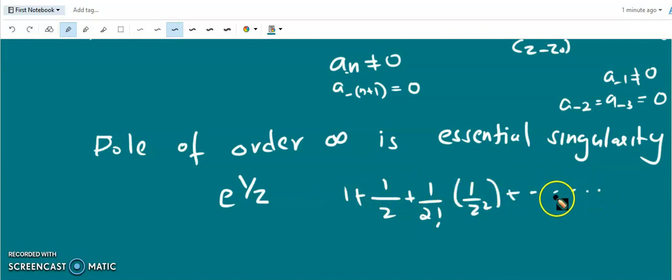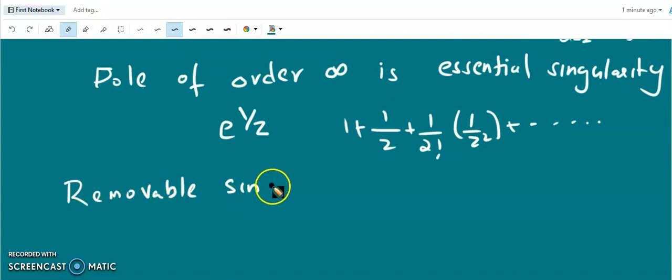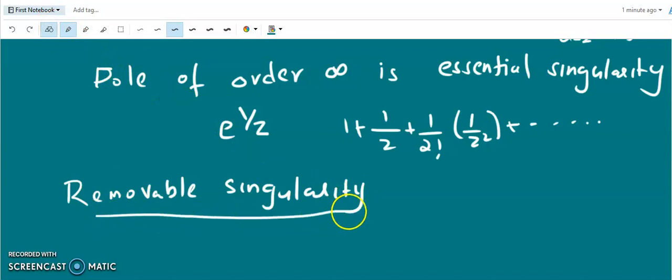Up to infinity. So this is a pole of order infinity at z equal to 0. Now we discuss removable singularities. Removable singularities are the singularities which can be removed by the definition of limits.